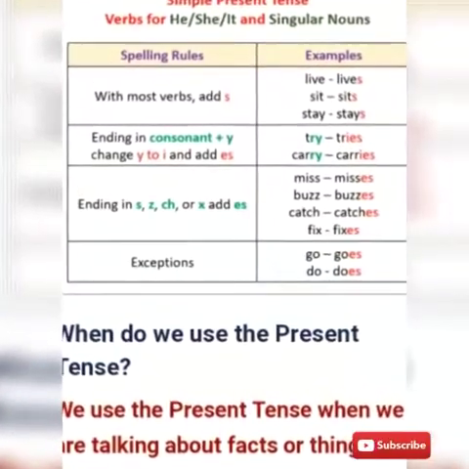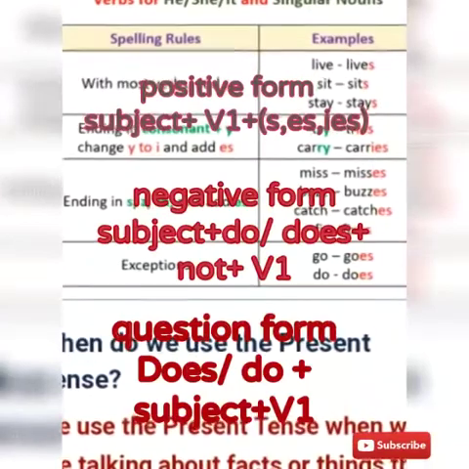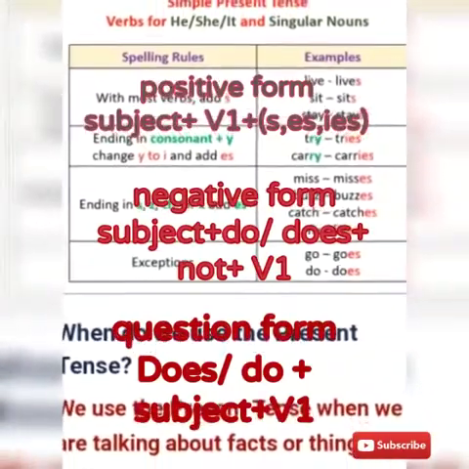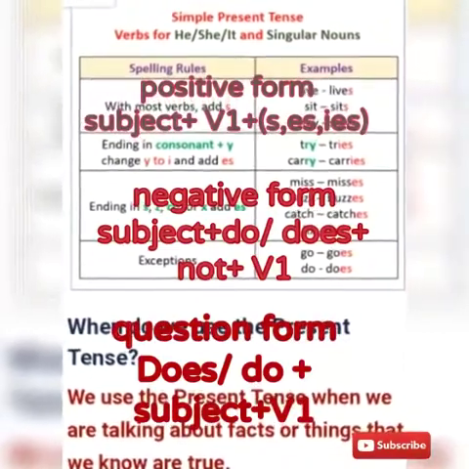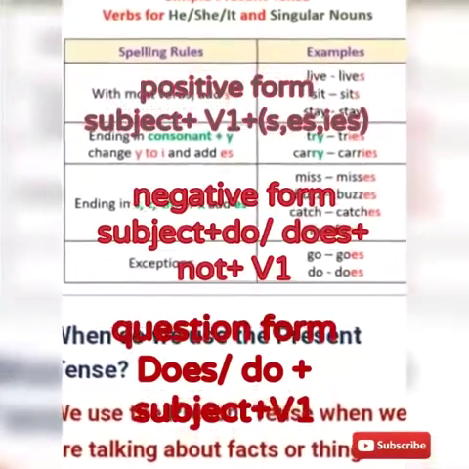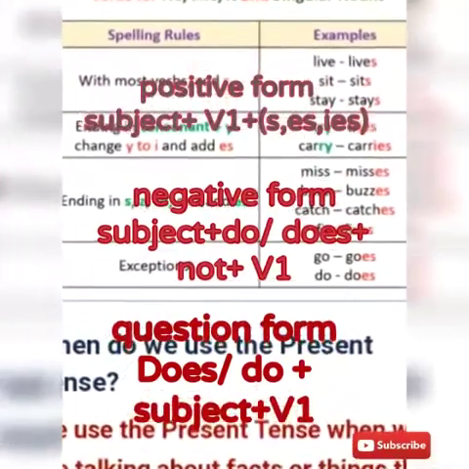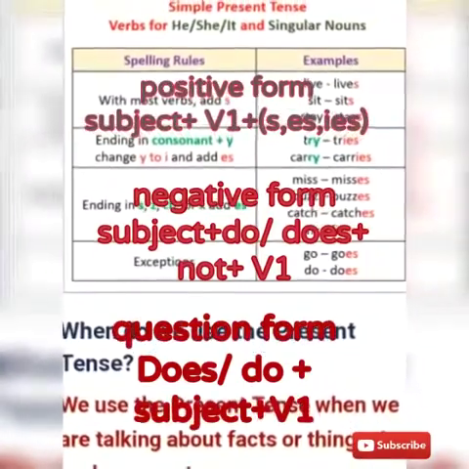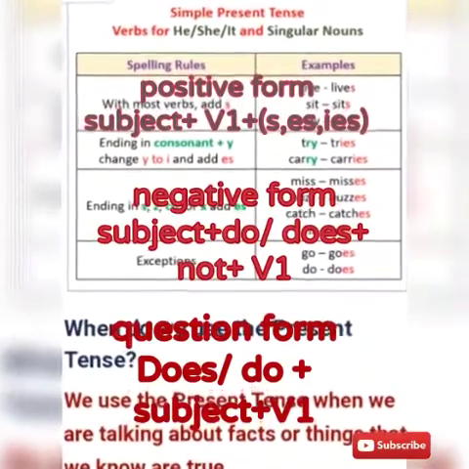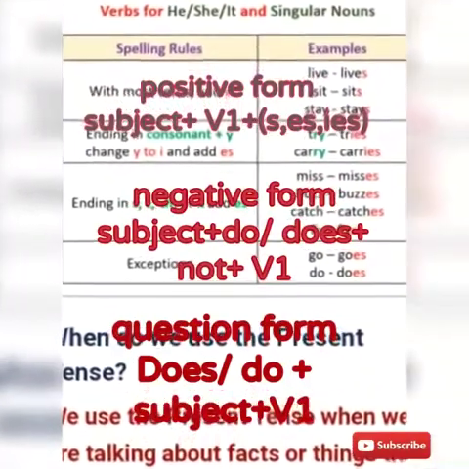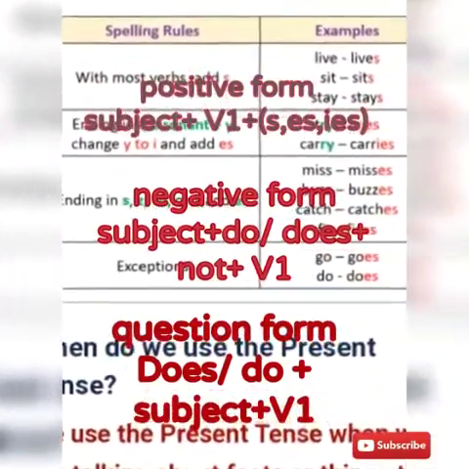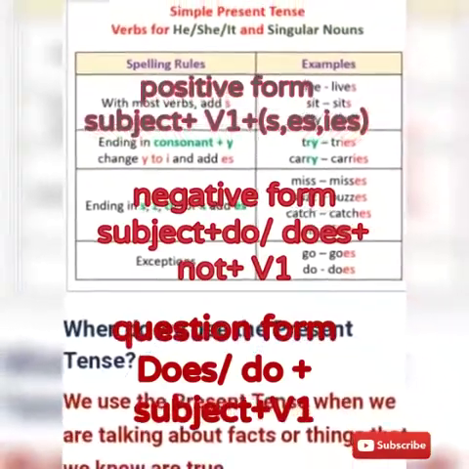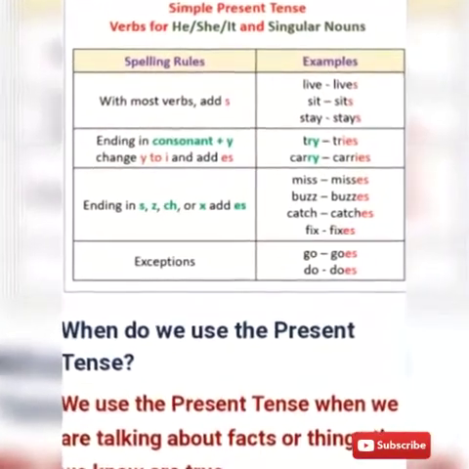Simple present tense is the first form of present tense. So it is in the form of subject plus V1 plus s, es or ies in positive form. In negative form, subject plus does or do not plus V1. Question form, does or do plus subject plus V1. So let's see them in a clear manner.